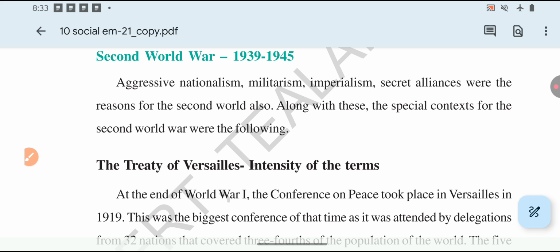Now the topic is the Second World War and its causes. The Second World War started in 1939 and ended in 1945. So what are the reasons? What are the causes of the Second World War? The causes are aggressive nationalism, militarism, imperialism, and secret alliances. Along with these, many other reasons are also there.